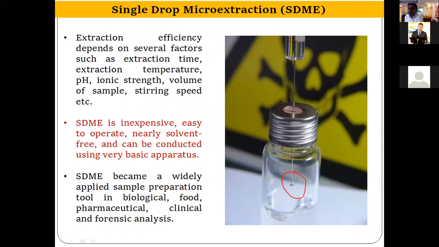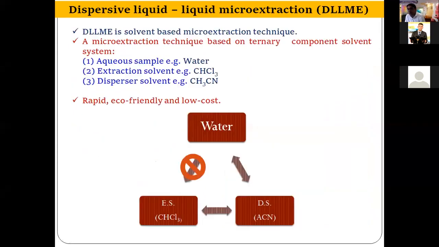So the extraction efficiency depends on several factors like extraction time, extraction temperature, pH, ionic strength, volume of the sample, and stirring speed. SDME is inexpensive, easy to operate, nearly solvent free, and can be conducted using very basic apparatus. Like you don't need any high-end apparatus for this. You just need a magnetic stirrer and hot plate. That's all. And a micro syringe, obviously. And SDME became a very widely applied sample preparation technique for biological, food, and forensic matrices.